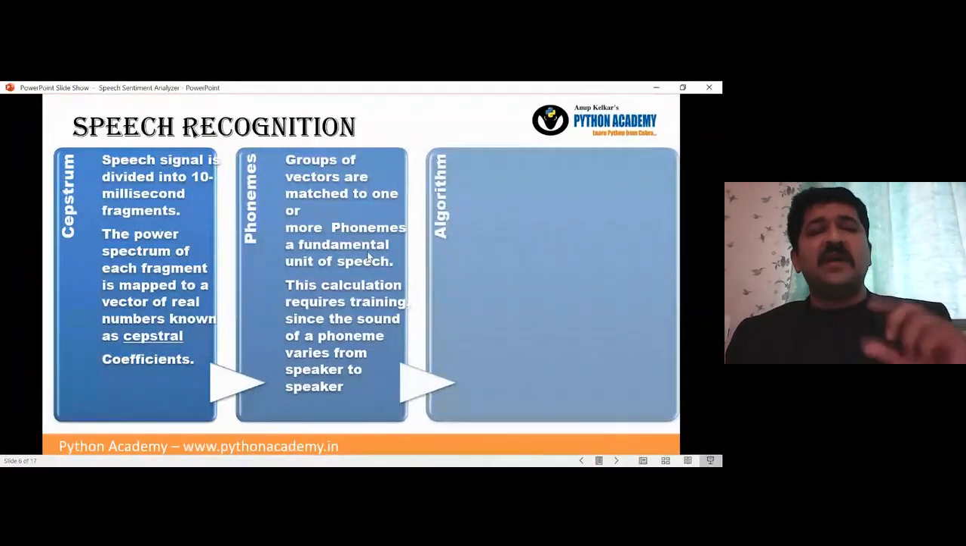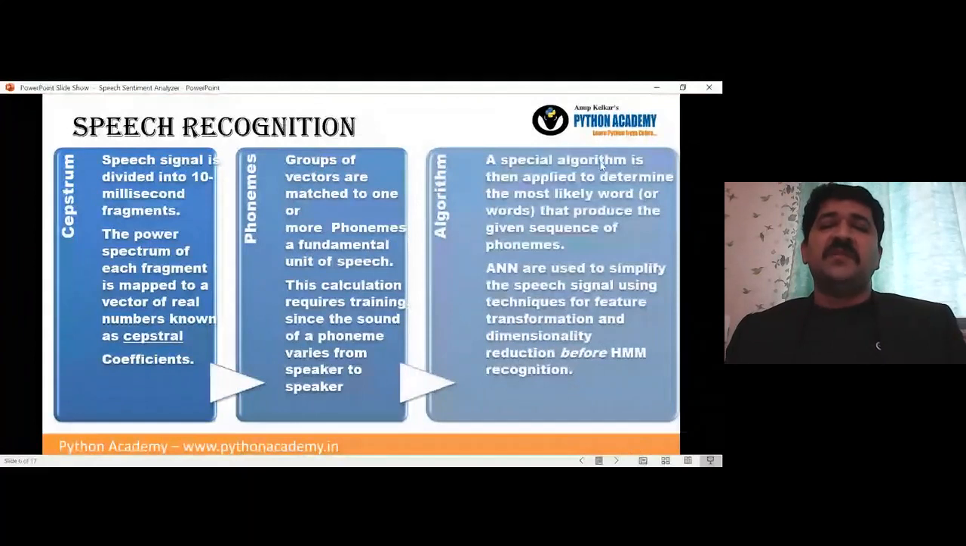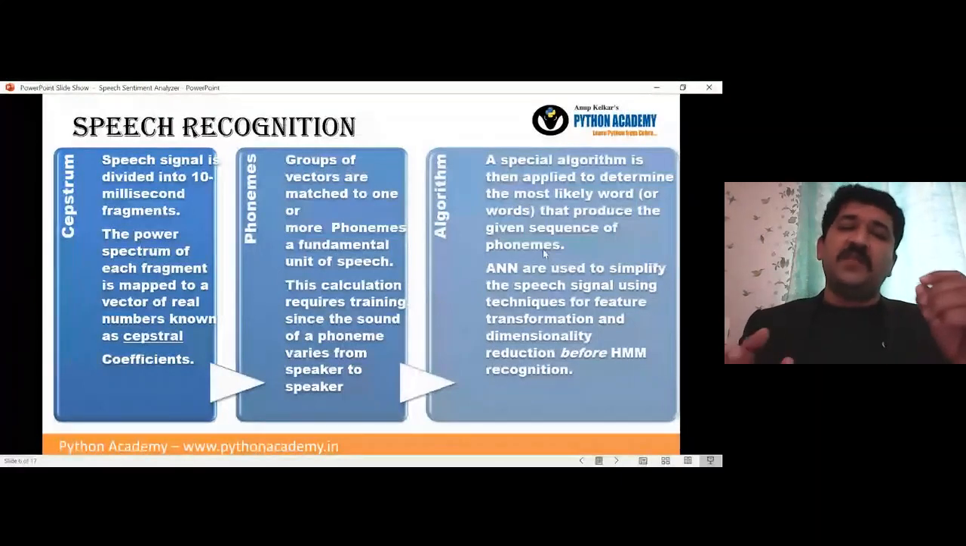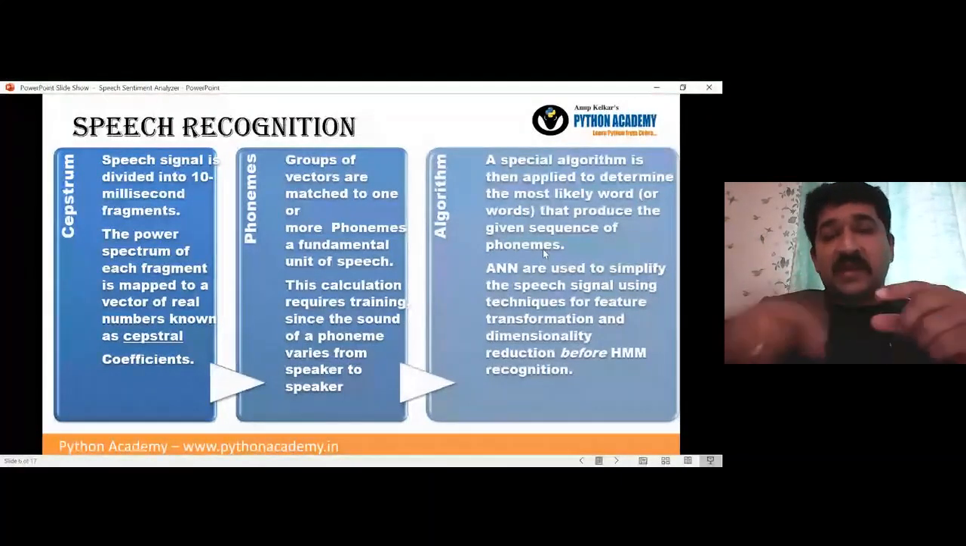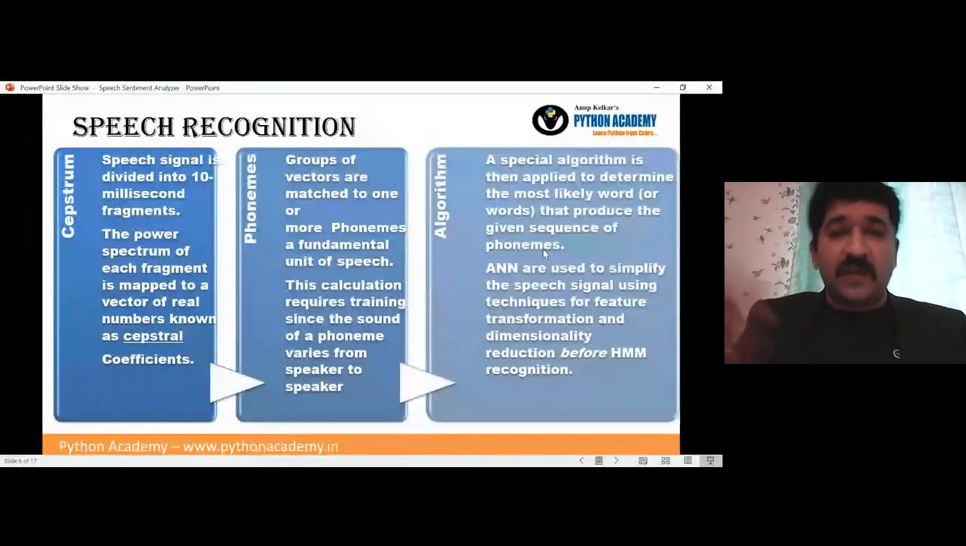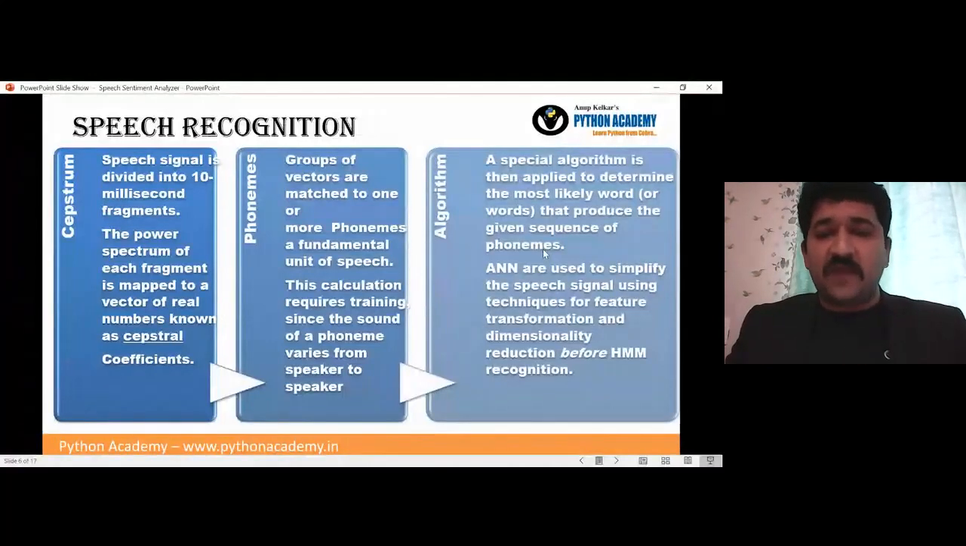And once we combine this with phonemes, the algorithms come into the picture. A special algorithm is then applied to determine the most likely word or words that produce the given sequence of phonemes. So the given input, which is coming from the speech and audio signal, and the input which is already trained, will be matched. And again, there may be multiple matches. So hi and hello may match something similar, and then may have different output. So all these things will be combined, and then a relation will start to be found.